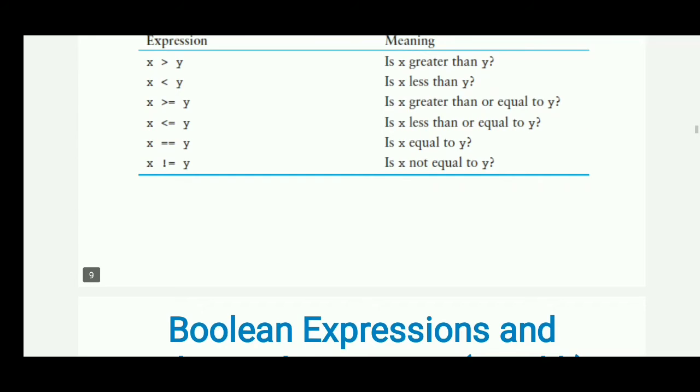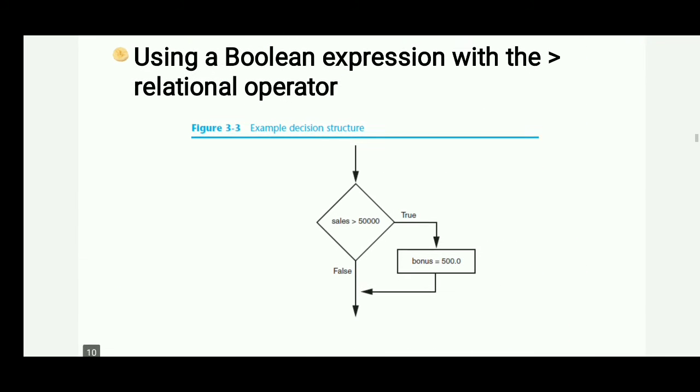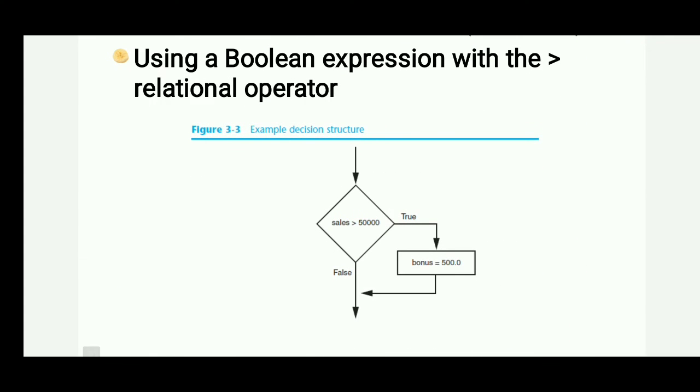So these are the statements which come under logical. Using a boolean expression with the greater than relational operator. See here, the diamond indicates an if statement, as we have seen. Always keep in mind that a diamond indicates a condition, and in that diamond we have written sales is greater than 50,000. If the given sale is greater than 50,000, then the condition becomes true and it will go for bonus equal to 500. If sales is not greater than 50,000, then it will go for the false part.